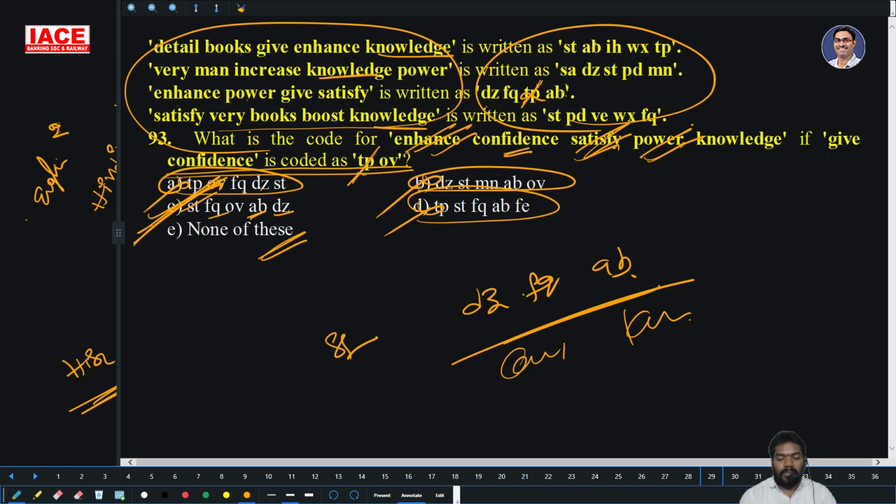Then enhance, power, give, satisfy, and eliminate give, then you have to use three words directly. Then what's the code for give? TP. Then I am using these three codes directly. That's it. Before identifying, go for elimination.